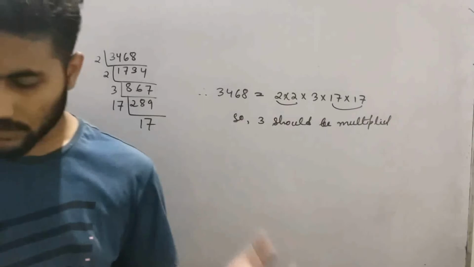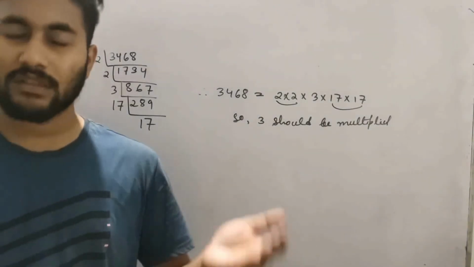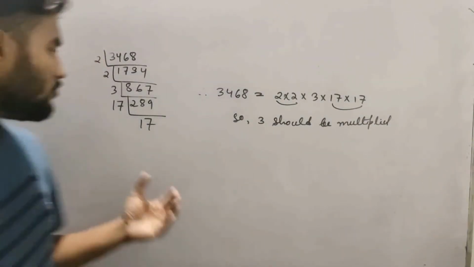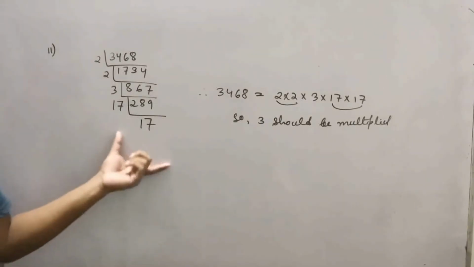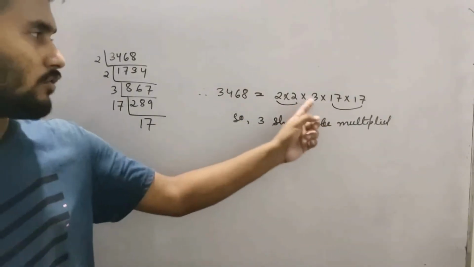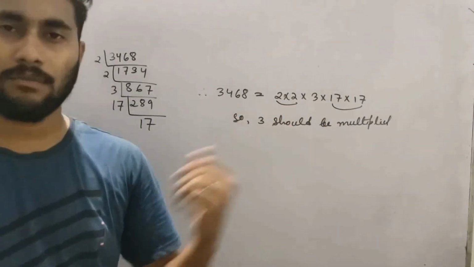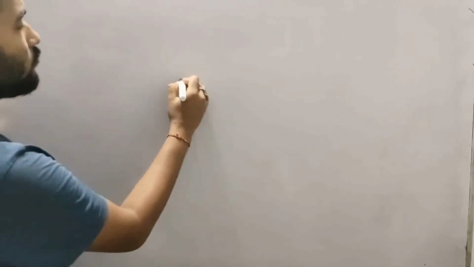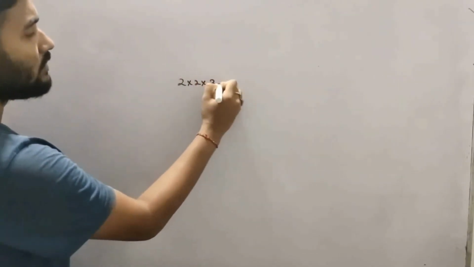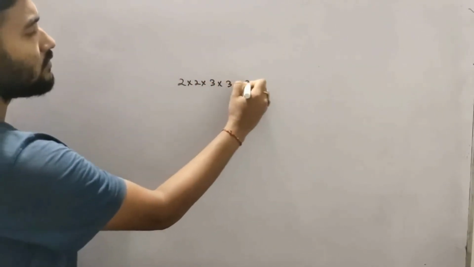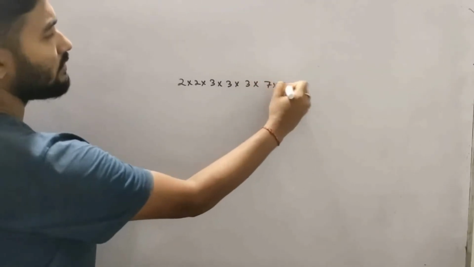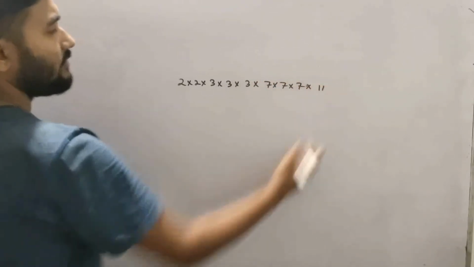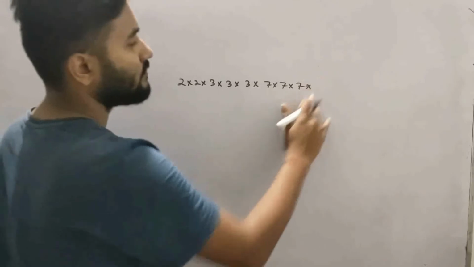Okay, so question number 3, 4, 5, 6. These questions are also similar. You only have to do this prime factorization method. After that, you know how to do it. Whatever number will be single, that number should be multiplied. Say I am giving one now: 2 into 3 into 3 into 3, 7 into 7 into 7 into 11. So no need for 11.